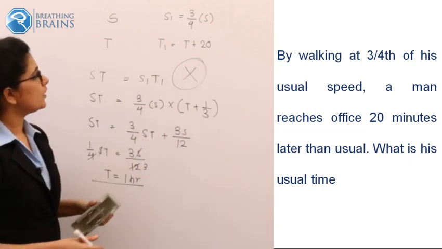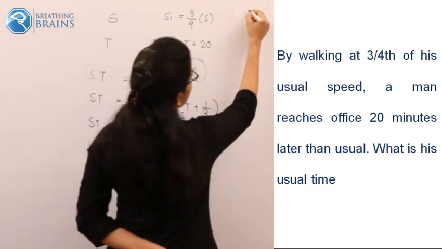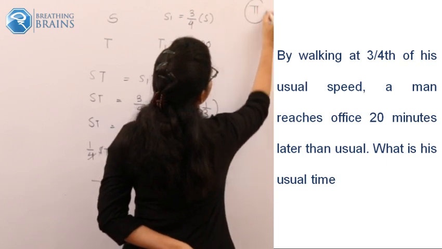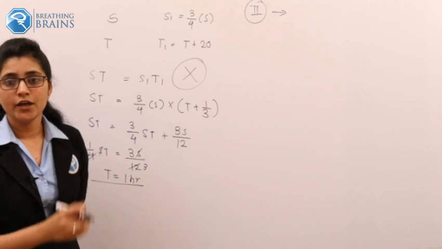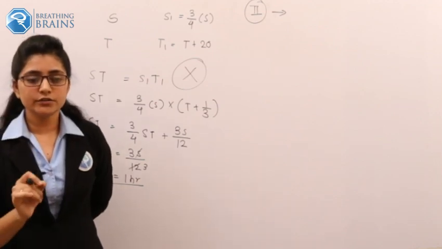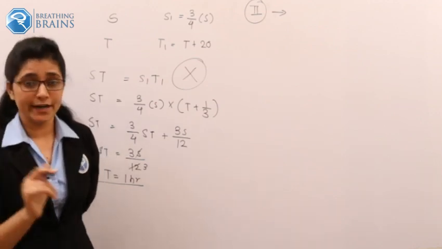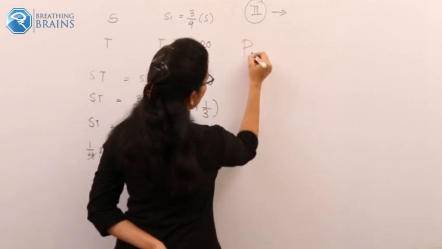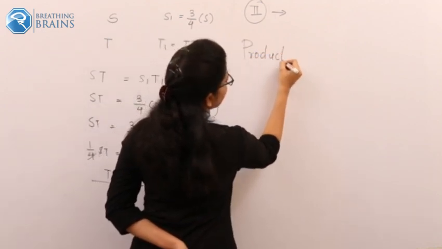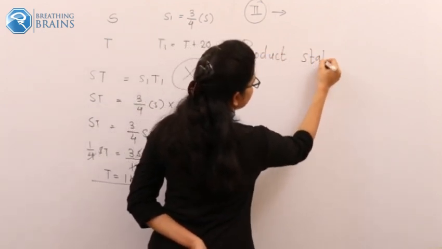So the second method. If you want to solve by this method, you should know a very important concept called product stability.